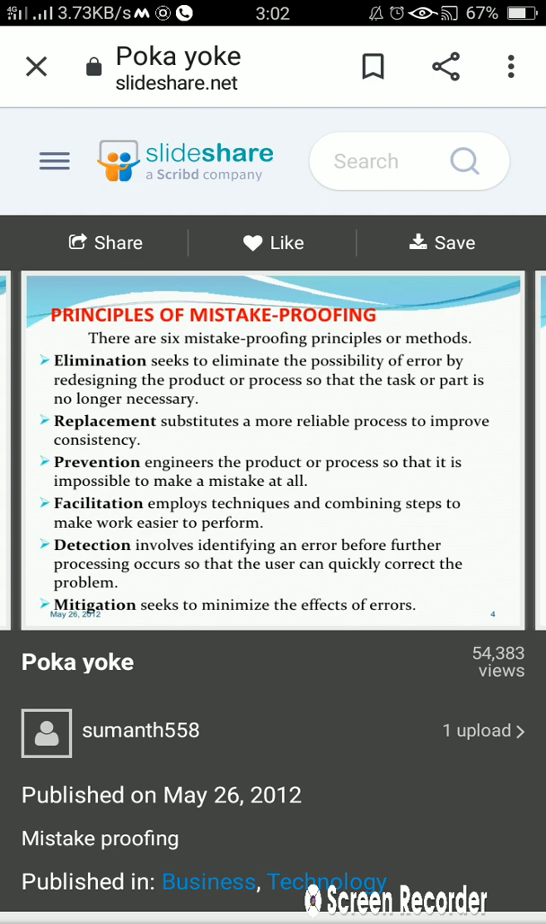So that it will be continued easily. Okay, detection involves identifying an error before further processing occurs, so that the user can quickly correct the problem. Whatever the problem is, we need to detect it before the further process is conducted, so that our time will be saved and our material will be saved. Then mitigation seeks to minimize the effect of errors.